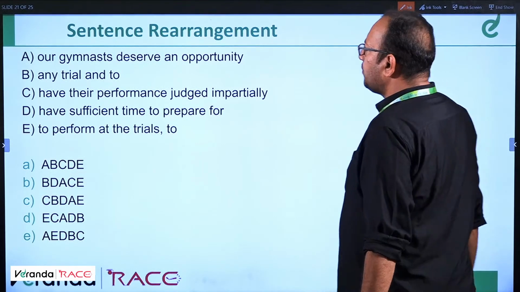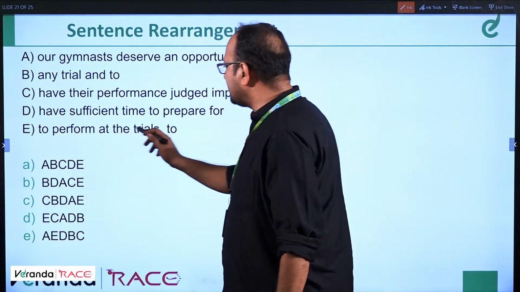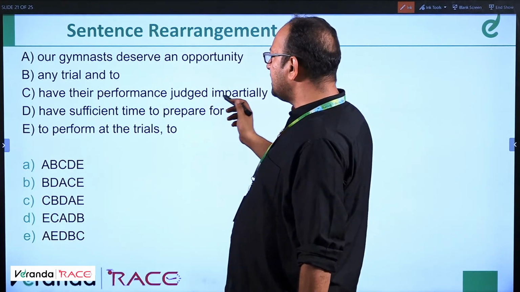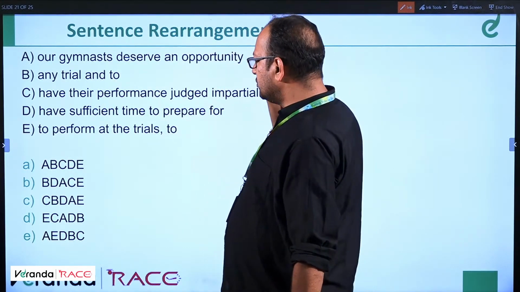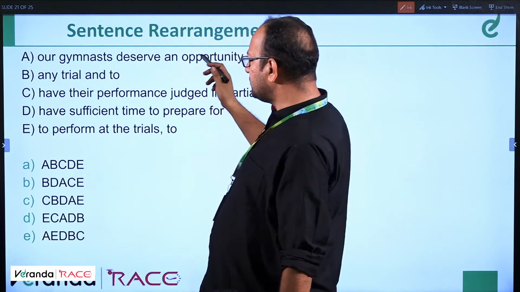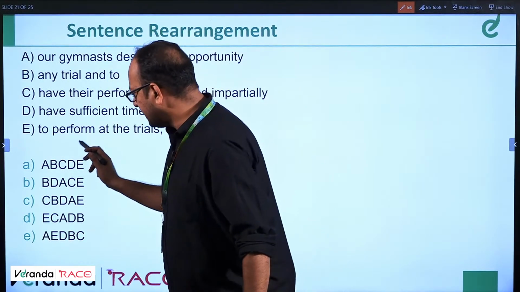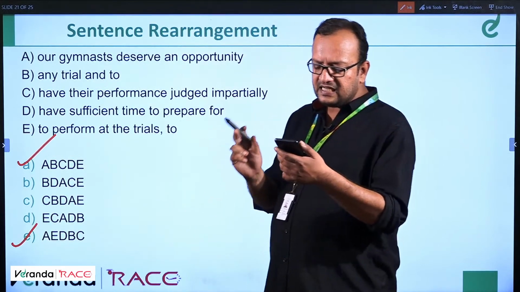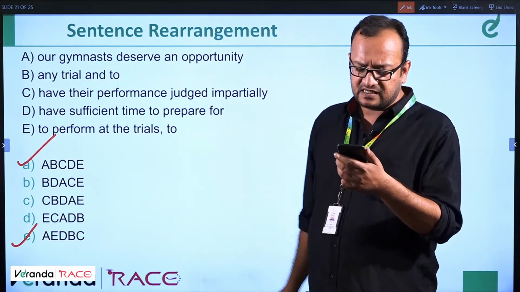Our gymnasts deserve an opportunity to perform at the trials, to have their performance judged impartially. Okay, so our gymnasts deserve. This is the first sentence. Either this is the answer or this is the answer. Either 1 is the answer or 5 is the answer.